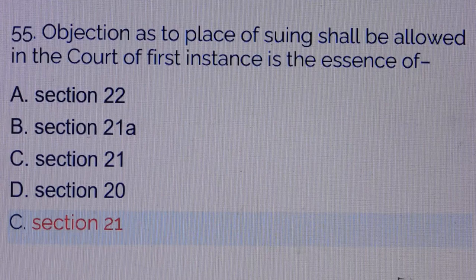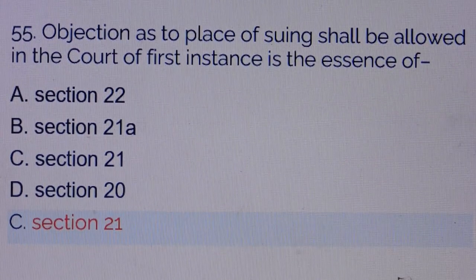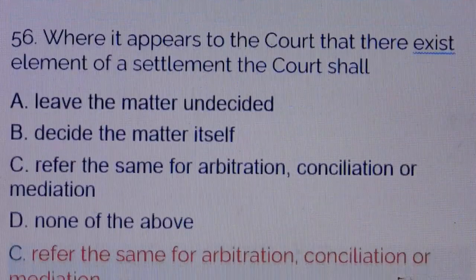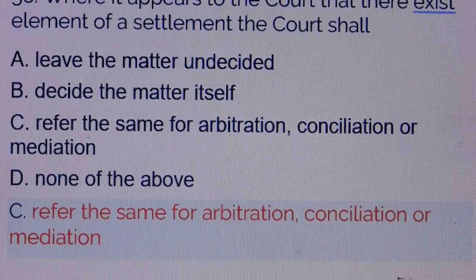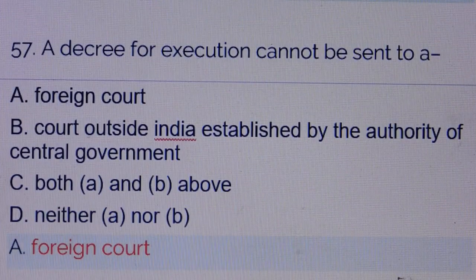Question number 55. Objection as to place of suing shall be allowed in the court of first instance in the essence of: answer is option number C, Section 21. Question number 56. Where it appears to the court that there exists an element of a settlement, the court shall: answer is option number C, refer the same for arbitration, conciliation or mediation. Question number 57. A decree for execution cannot be sent to a foreign court. Answer is option number A.